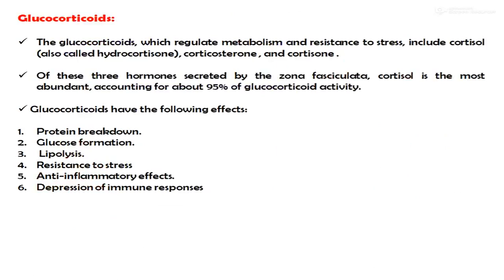Second one is the glucocorticoids. The glucocorticoids, which regulate metabolism and resistance to stress, include cortisol, corticosterone and cortisone. Of these three hormones secreted by the zona fasciculata, cortisol is the most abundant, accounting for about 95% of glucocorticoid activity. The glucocorticoids have the following effects: protein breakdown, glucose formation, lipolysis, resistance to stress, anti-inflammatory effect, and depression of the immune response.